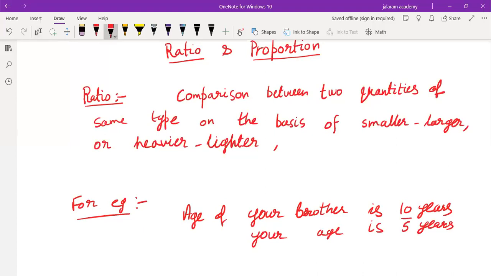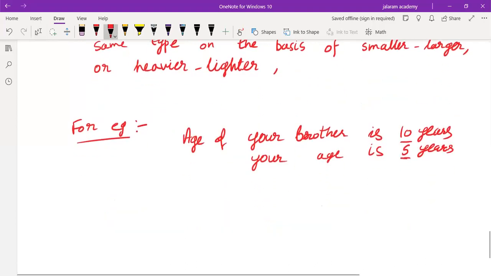Clearly, the age of your brother is double your age and your age is half your brother's age. So these are the comparisons. Means the ratio of age of your brother to your age is 10:5.